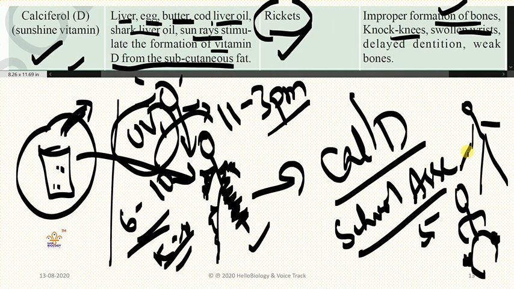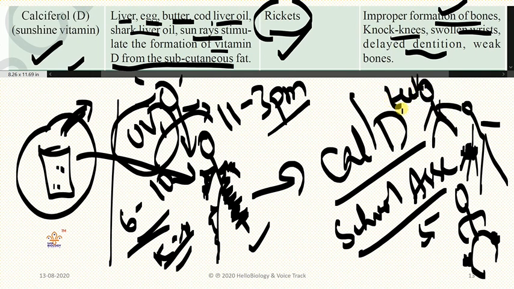Swollen wrist means near the hands, the wrist will be bulged, increased. Delayed dentition means in newborn babies, or a 1 year baby, or 2 year baby, or 10-year baby, teeth will be coming very slowly. Teeth coming slowly means the body is not getting proper vitamin D. And weak bones: as vitamin D is not obtained, bones turn very weak.